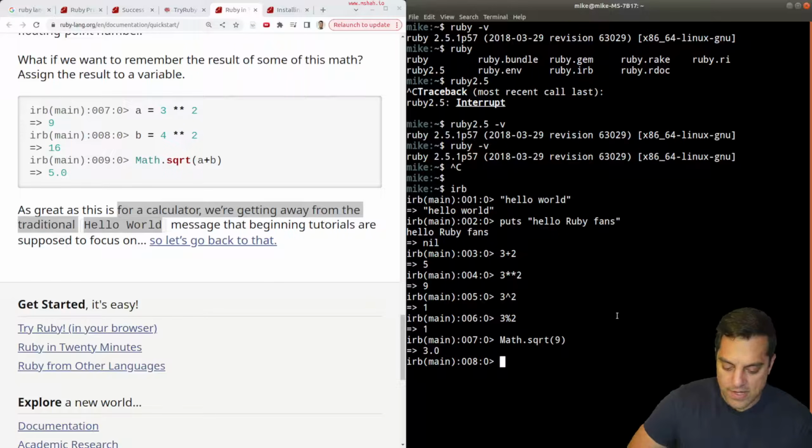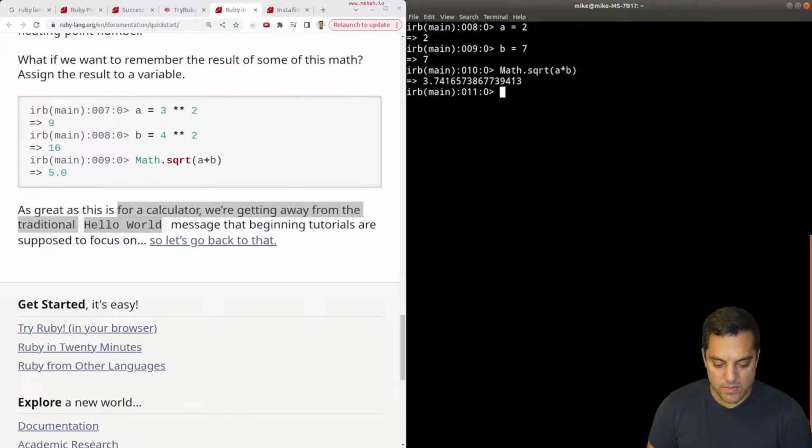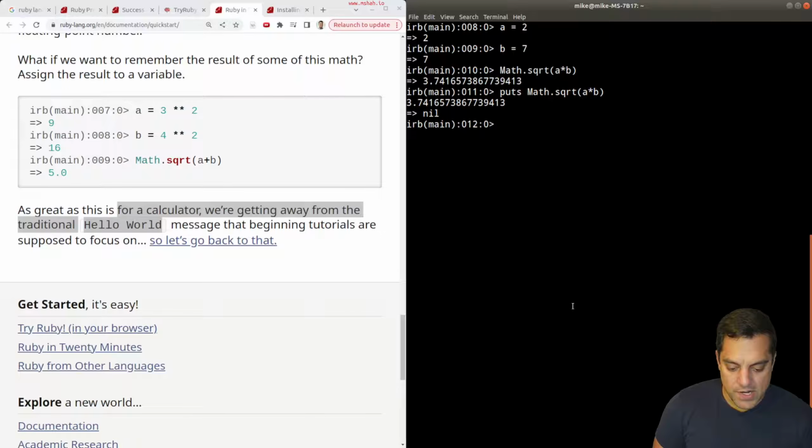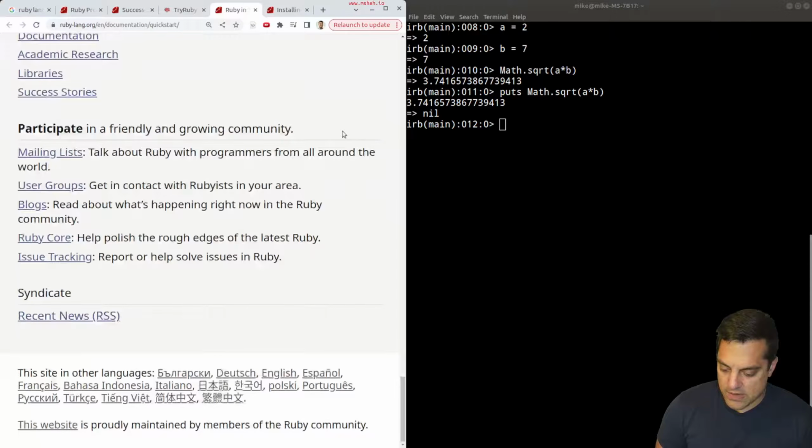Okay, that's great. Let's assign some variables here. A equals 2, B equals 7, math dot square root of A times B. Okay, we get some decimal number. If I hit up here, let's put that out as a string. Still evaluates, but returns nil here. Okay, sounds pretty good.